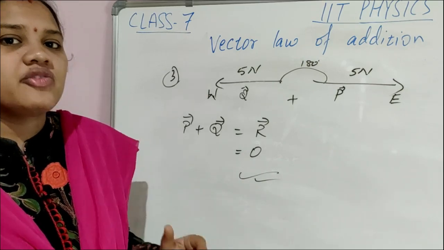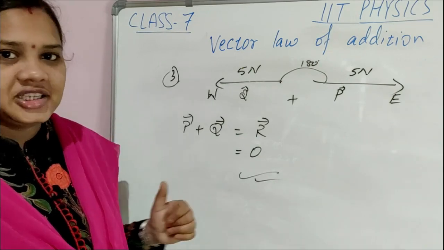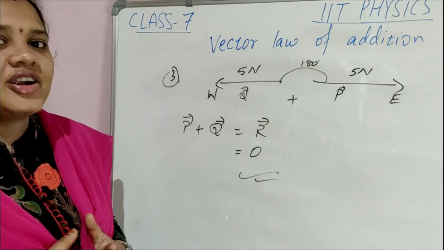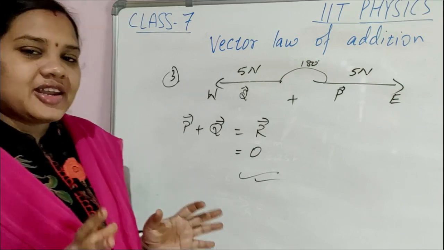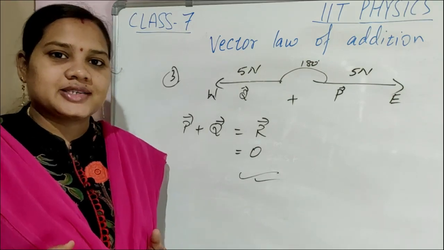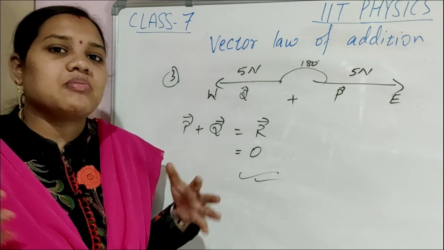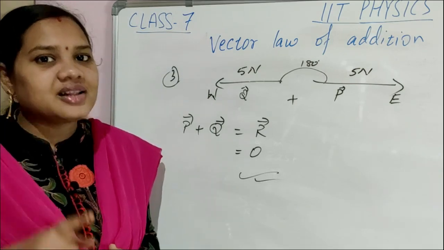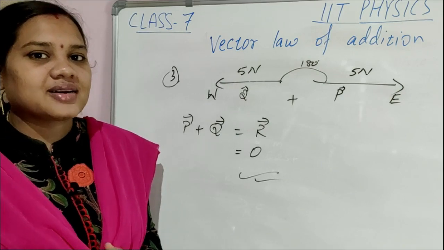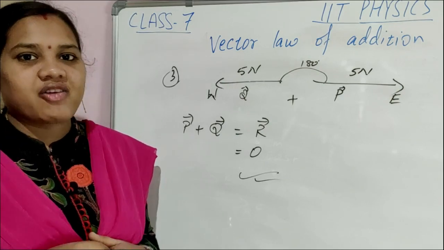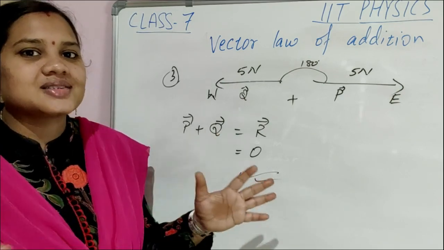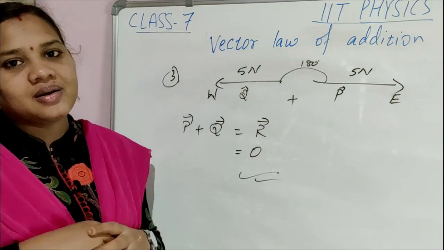Why? Because they don't follow vector law of addition. Clear? So vector law of addition is what? Whenever two or more vectors acting on a same particle, they combine and form a single vector, and that single vector is known as resultant vector, and this process is known as vector addition.